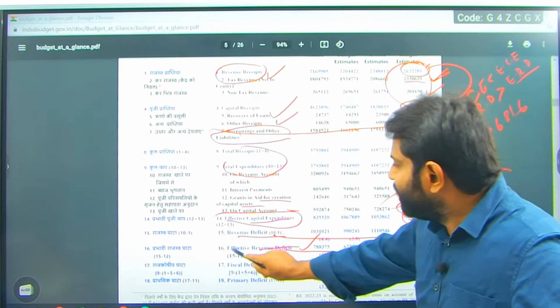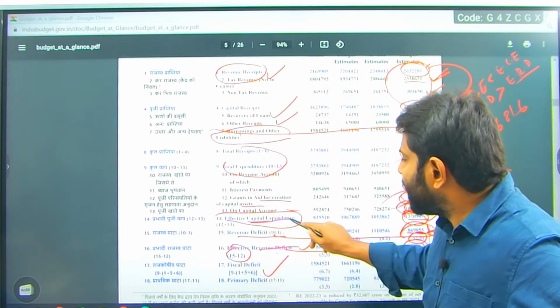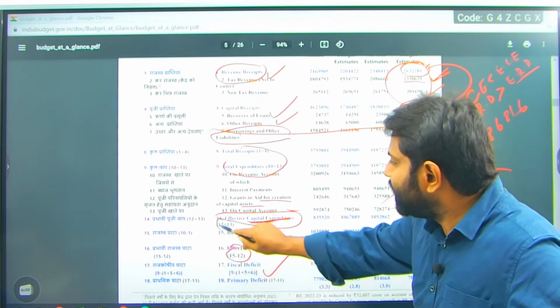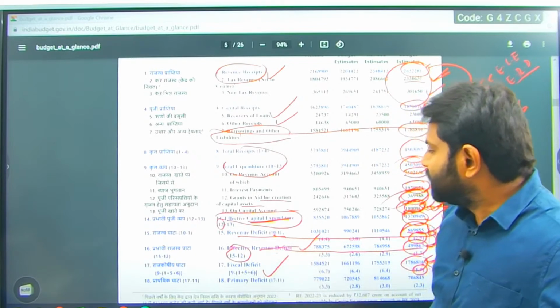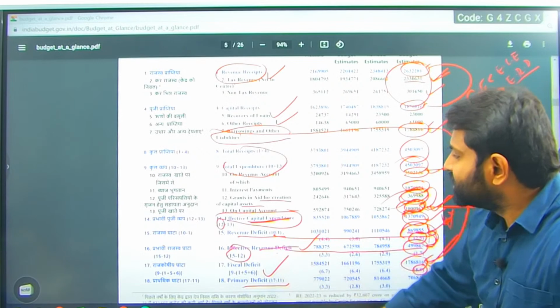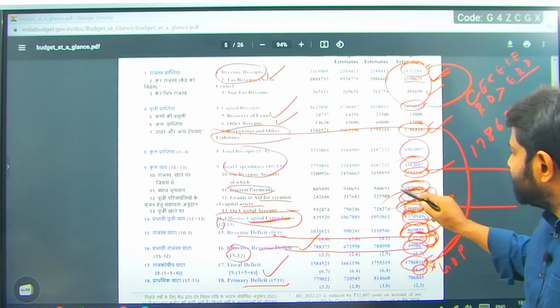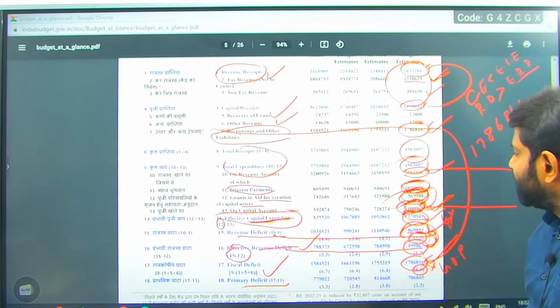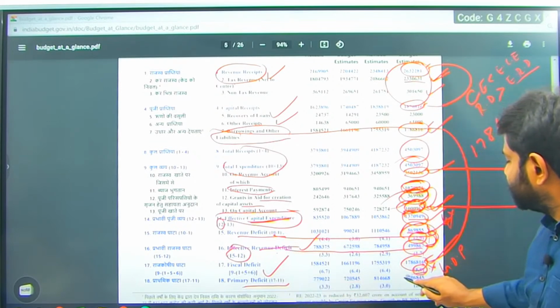If you can see 15 minus 12, and with the effective capital expenditure, 12 is added to 13. And if you see the primary deficit, you need to take fiscal deficit minus 11, that is interest payments, that is 10,79,971 crore. So if you see this primary deficit, how much is the primary deficit?